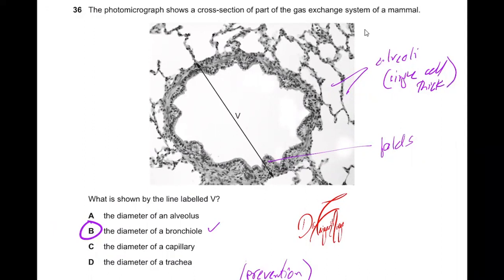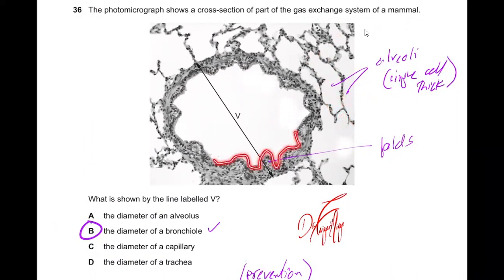The photomicrograph shows a cross section of a part of a gaseous exchange system of a mammal. Again, they are showing you bronchioles. Actually, the examiner is again trying to trick you. If you chose bronchiole, this is definitely a bronchiole. These structures outside are the alveoli. This is the gas exchange membrane, and this is how gas exchange occurs at the gas exchange membrane. So you can just recall.